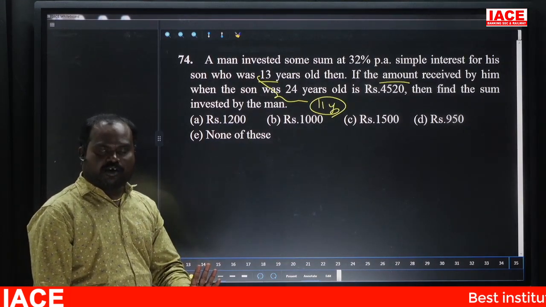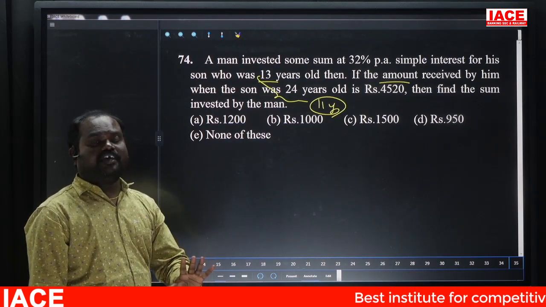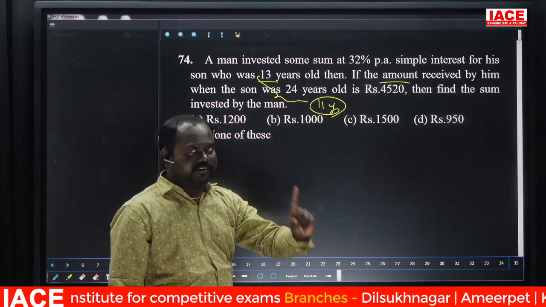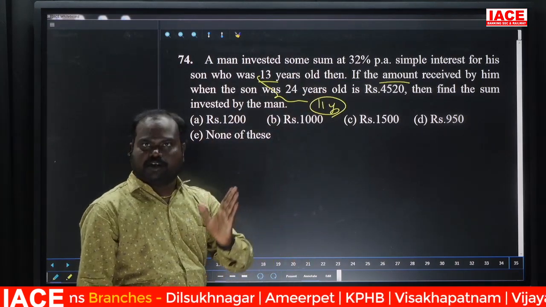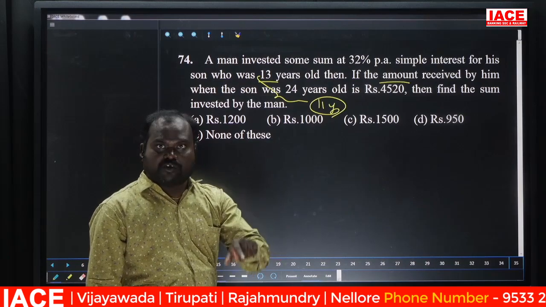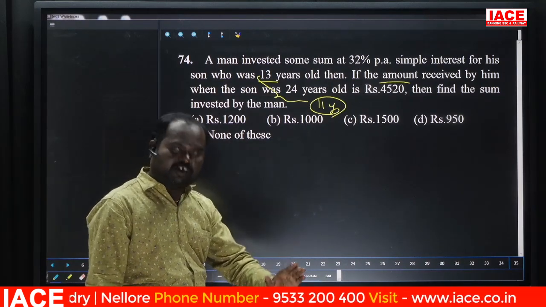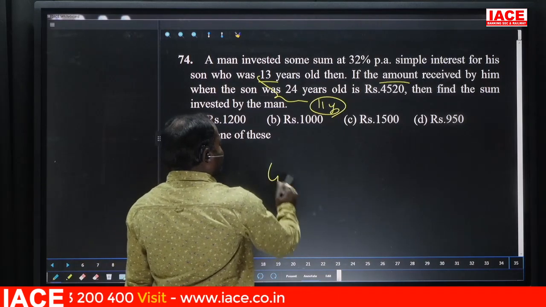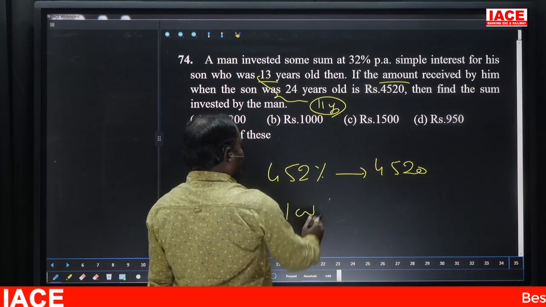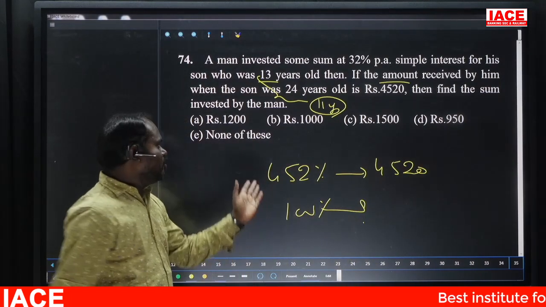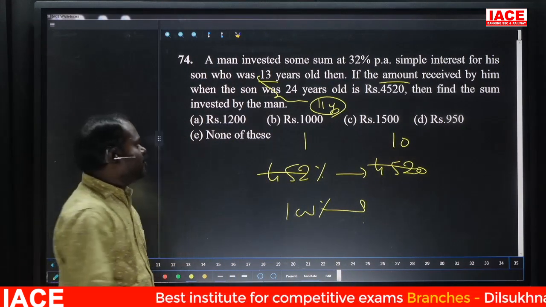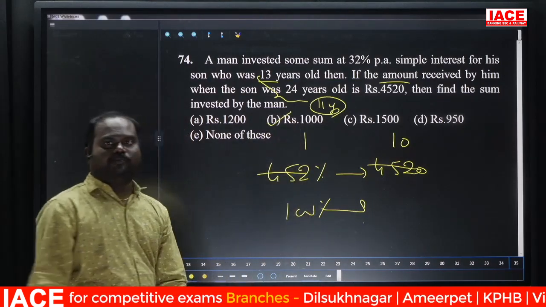Clearly, the principal we don't know, we need to find. The amount is given for an 11-year duration. Every year the rate of interest is 32%, so for 11 years, 32 into 11 is 320 plus 32, which is 352. Amount is principal plus interest, 352% plus 100%, nothing but 452%. This 452 percent equals 4520. We require the principal, the 100 percent. By looking, it is 10 times, so the answer is 1000 rupees. Option B. Next.